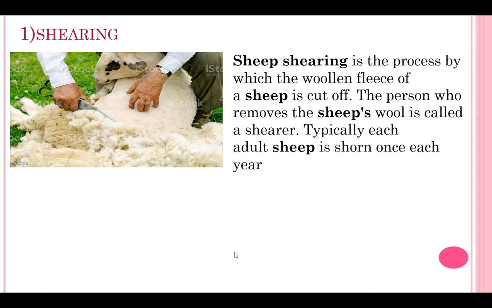Shearing is the process of removal of upper hair or the fleece and later collecting it as wool. That process is called shearing. Typically each adult sheep is shorn once each year.